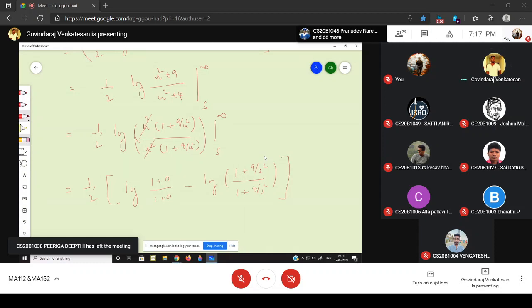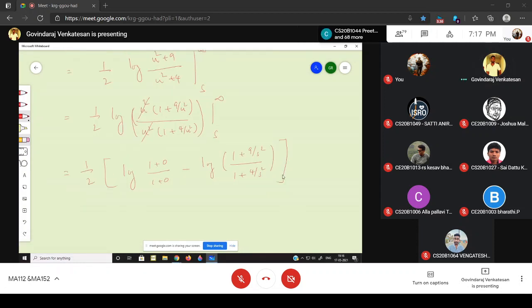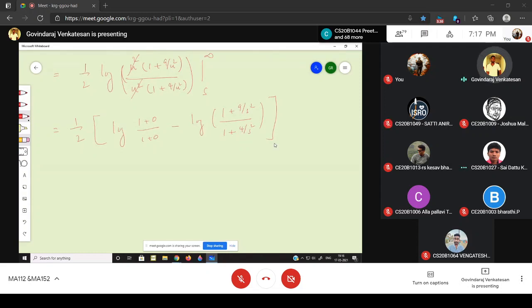Right? What is log 1? Log 1 is 0. Okay, fine. So 1 by 2 times 0 minus, now you simplify this one. This is s square plus 9 divided by s square plus 4. So the minus is there. You can read it as 1 by 2 times log of s square plus 4 divided by s square plus 9. That's all.